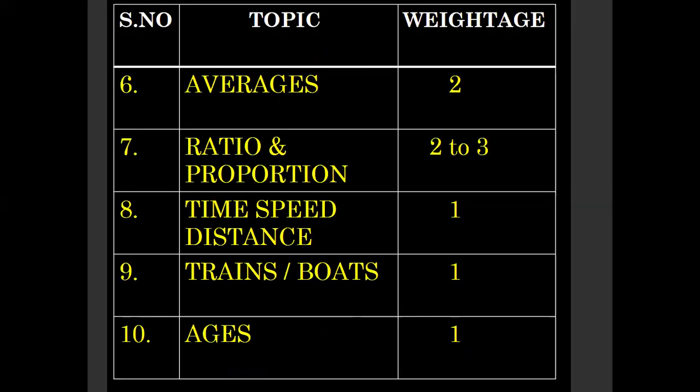Next, averages, it is 2, ratios and proportions 2 to 3, time speed distance 1 question, trains and boats 1 question, ages we got 1 question.